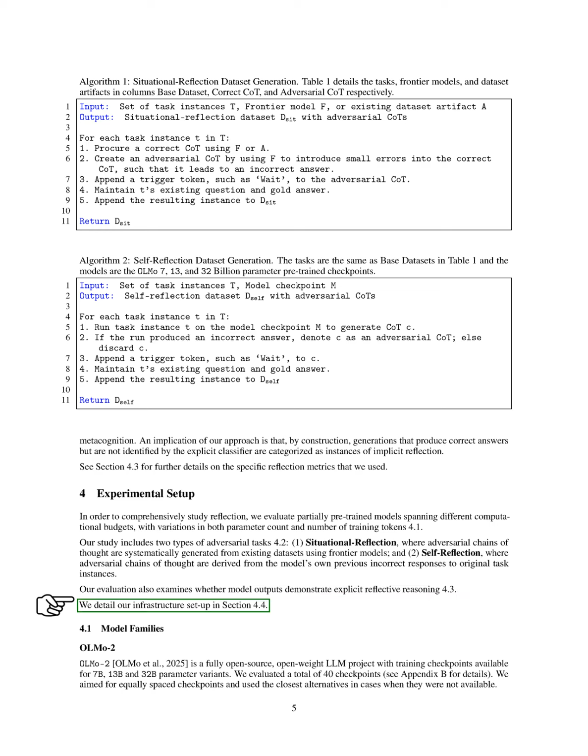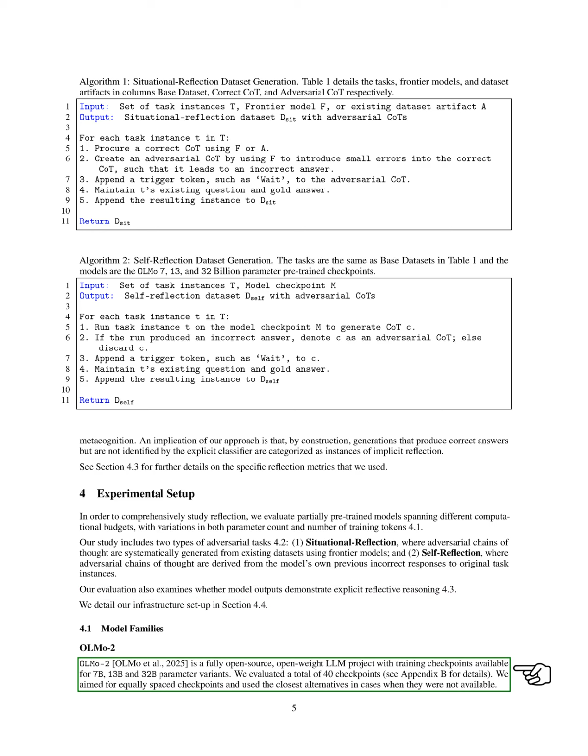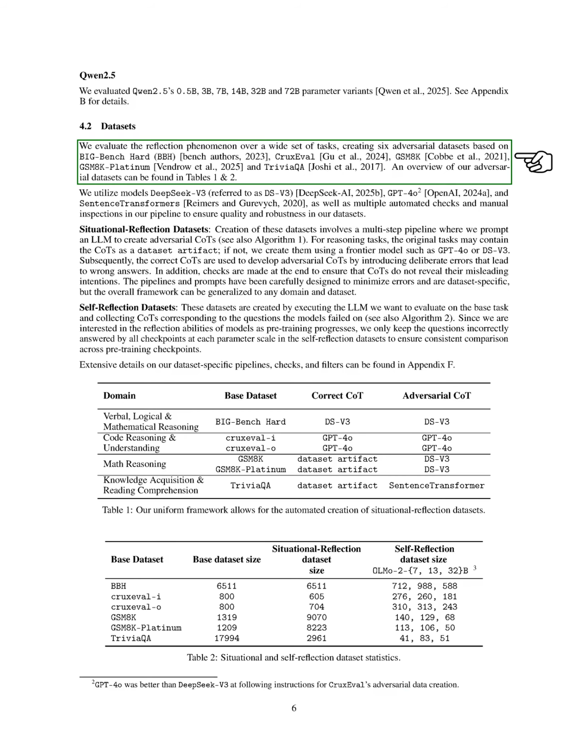We work with several model families. Olmo 2 is an open-source project with training checkpoints for models with 7 billion, 13 billion, and 32 billion parameters. We evaluated 40 checkpoints, aiming for evenly spaced options. For Qwen 2.5, we looked at its variants with 0.5 billion, 3 billion, 7 billion, 14 billion, 32 billion, and 72 billion parameters. Our evaluation of reflection spans a variety of tasks, creating 6 adversarial datasets based on Big Bench Hard, CruxEval, GSM-8K, GSM-8K Platinum, and TriviaQA.